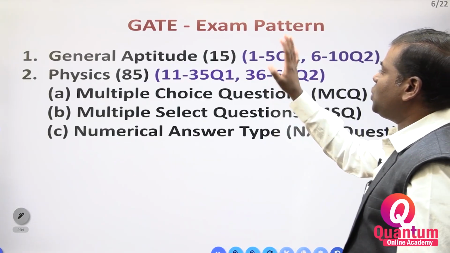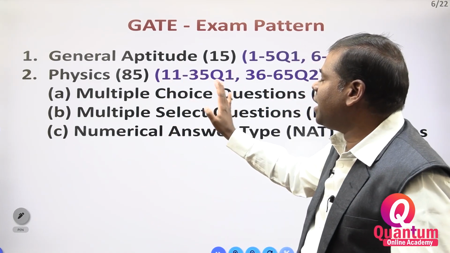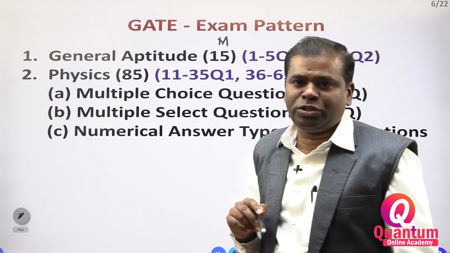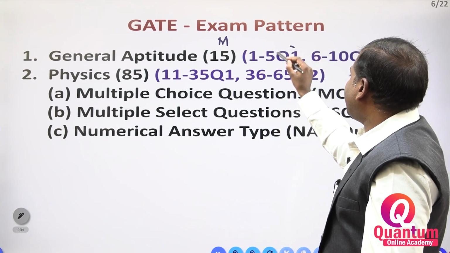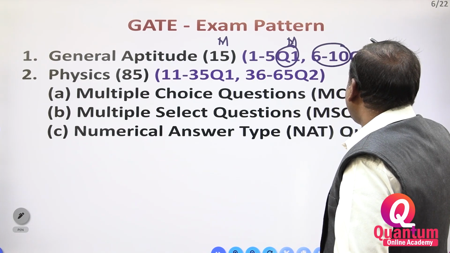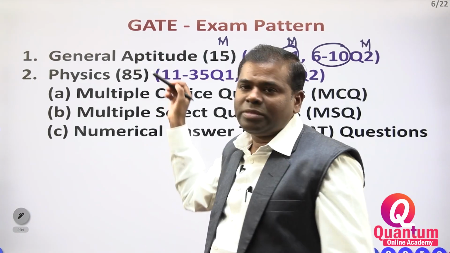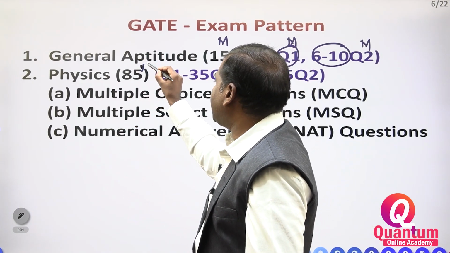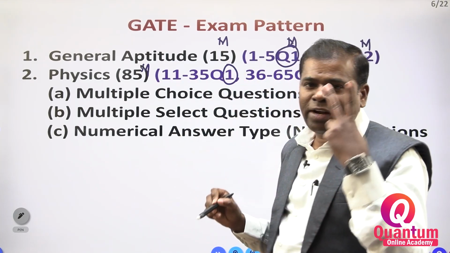Now once you have to see the exam pattern of GATE. What is the exam pattern of GATE? General aptitude gives 15 marks, right? Questions 1 to 5 carry 1 mark each. Questions 6 to 10 carry 2 marks each. Total 15 marks for general aptitude. In physics, you will get 85 marks, right? Questions 11 to 35 carry 1 mark each.